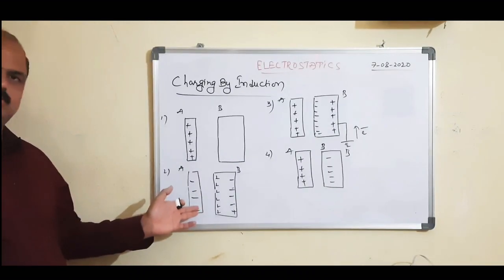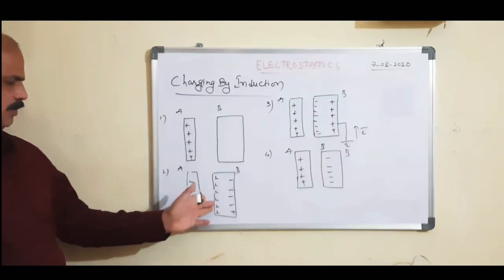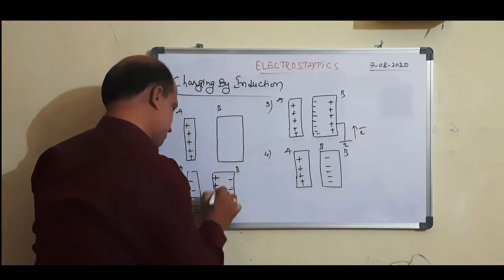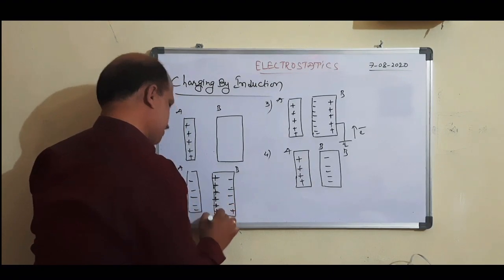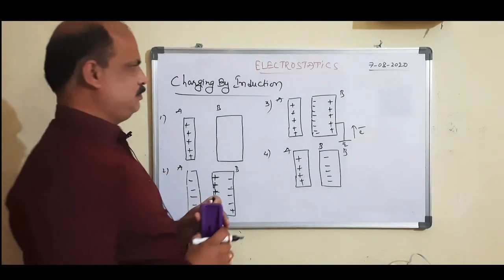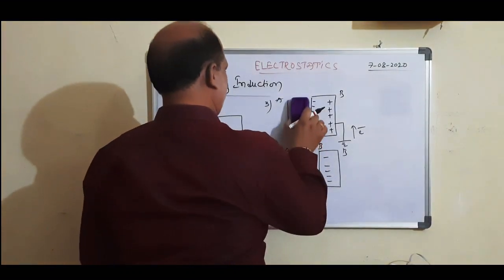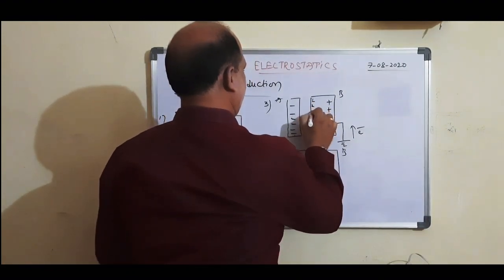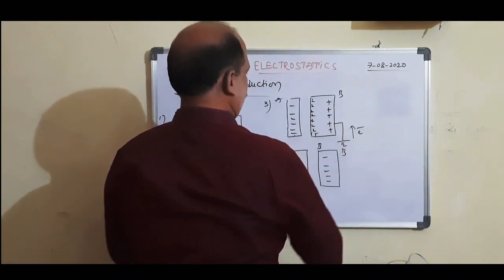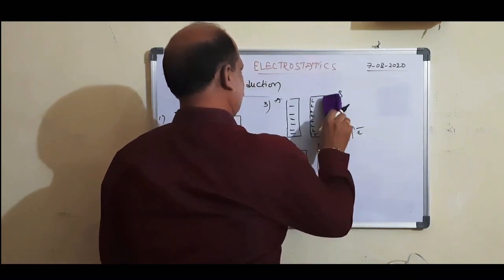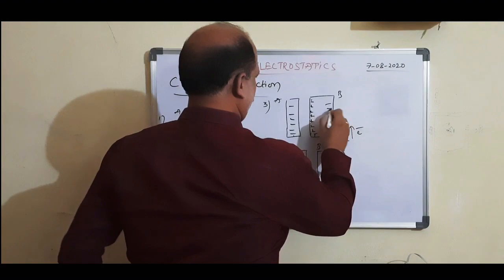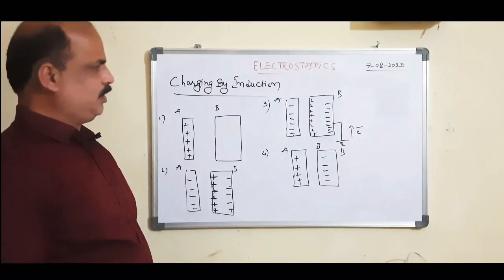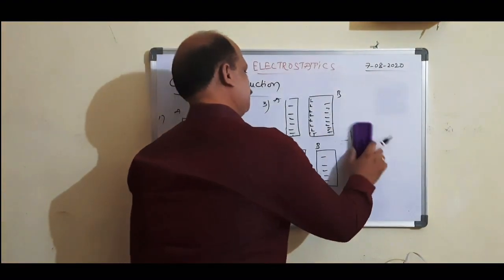Then there is attraction between the negatively charged body and this end, the positive charge. After that, this end becomes positively charged and this end becomes negatively charged. When this end is connected to the earth, what happens?